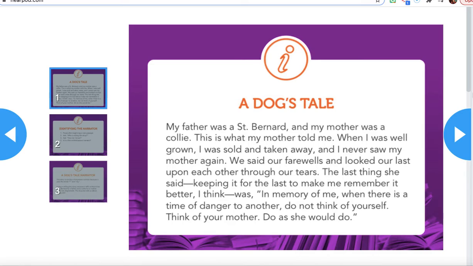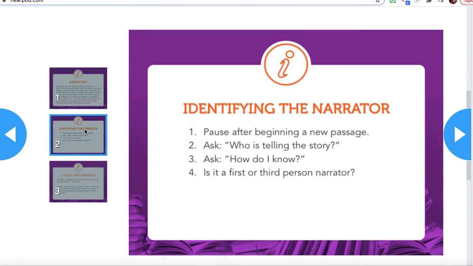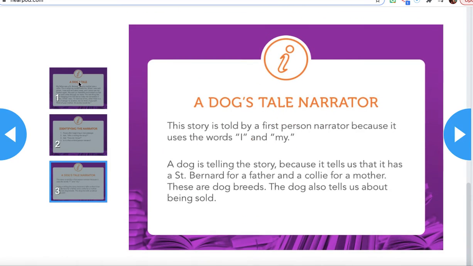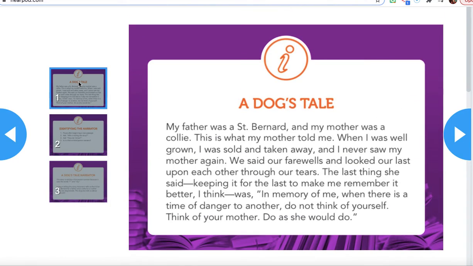Okay, so we've read this story. Now we need to think of who is telling the story. What kind of clue words are they using to help us know who is telling the story? Okay. So this is what I've just asked you. Who is telling the story? How do I know? What words are they using to let me know who's telling the story? And is it a first or third person narrator? Let's read it one more time together before we discuss. Okay? Read along with me as I read the story.